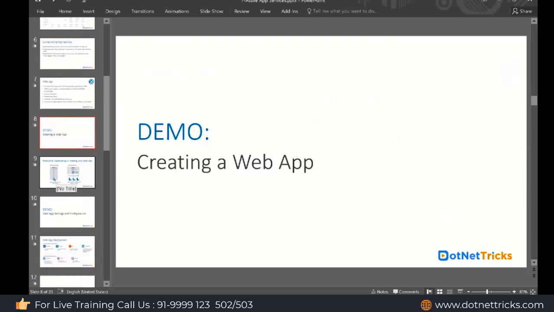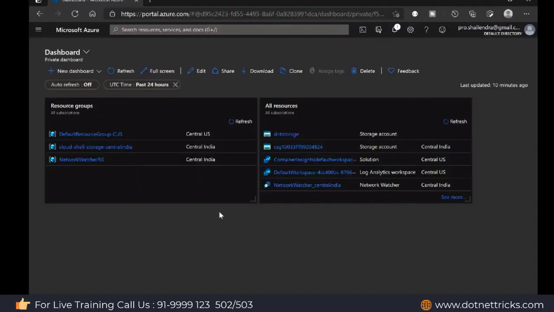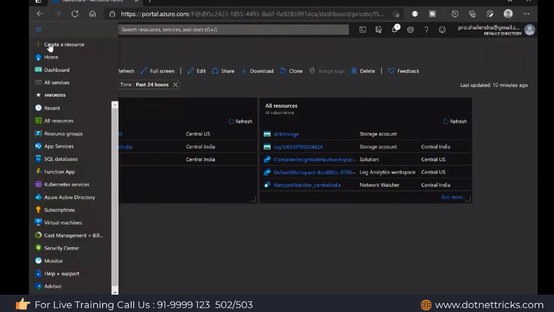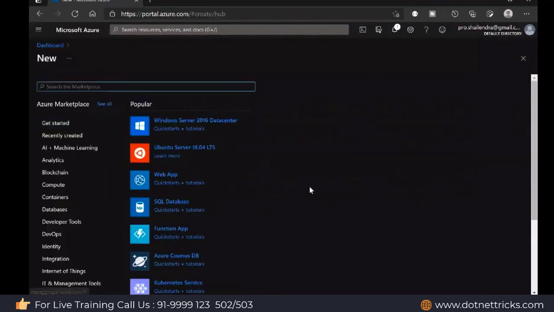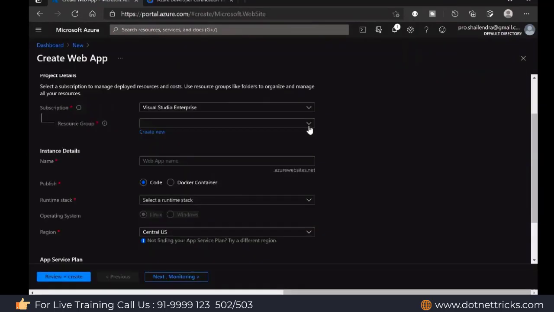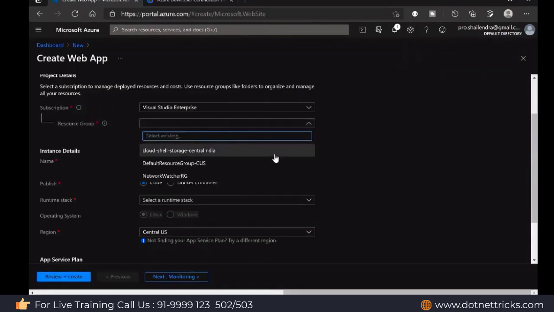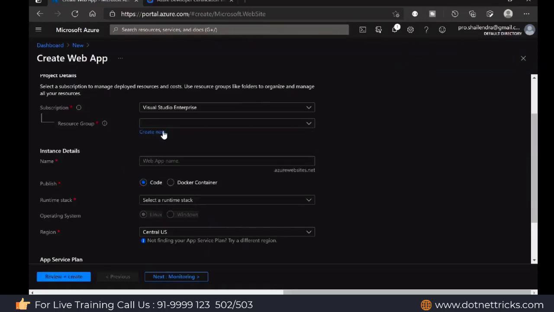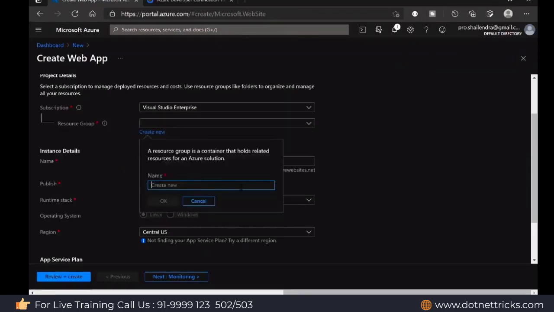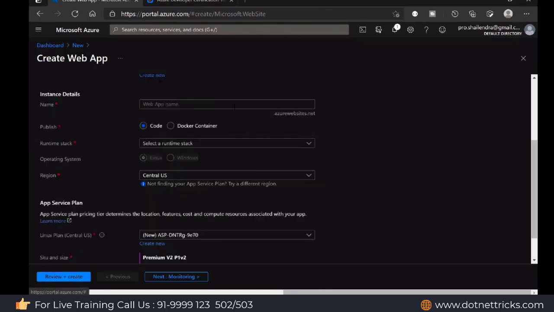And let's create a web app so that you have more clarity about the options. So I'm just creating a web app here. First, I'm going to have a resource group, so let's create a resource group. Let's say DNT RG is my resource group name. Then define the web app name. Let's say the web app name is DNT app 101.